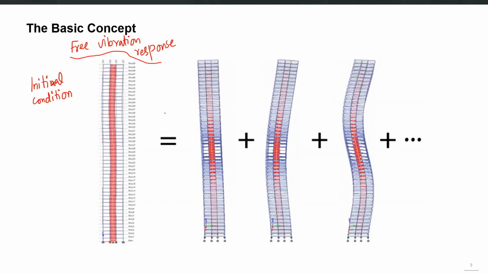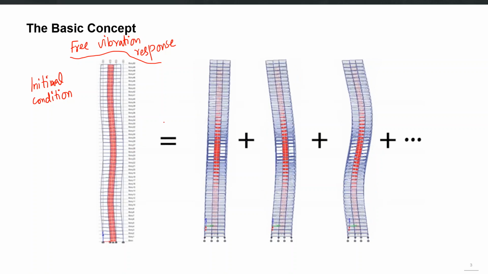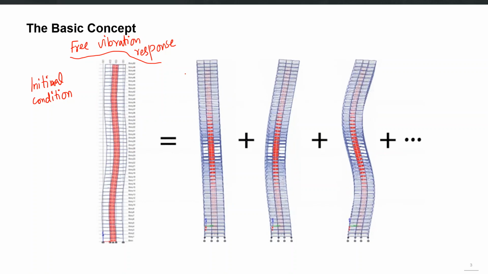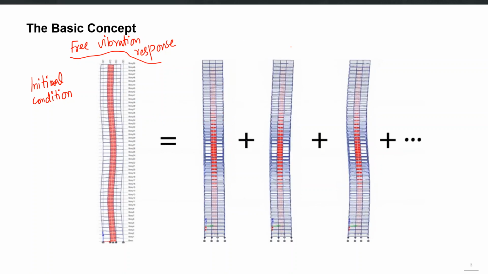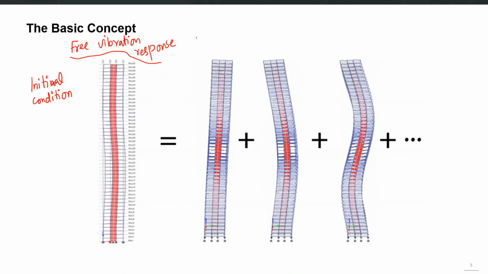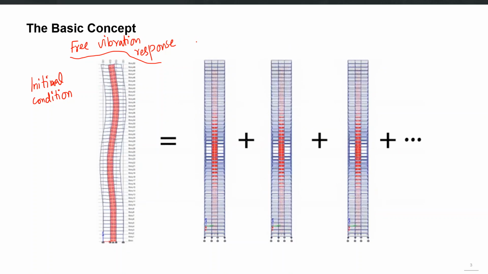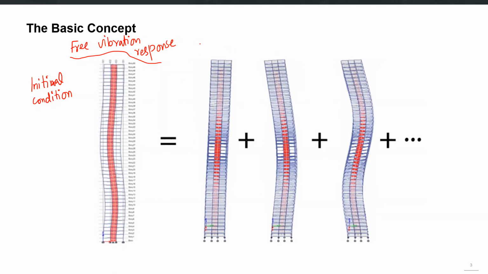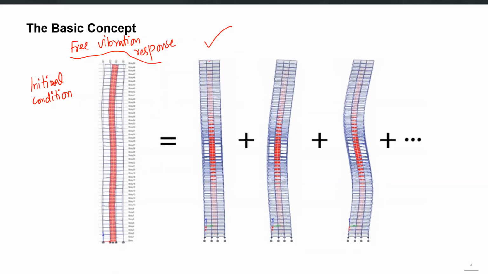The basic idea of classical modal analysis is that we can describe this free vibration response as a sum of simple harmonic motions, and the shape of each of these motions is called the mode shape. So simple harmonic motion for the first mode will be like this.